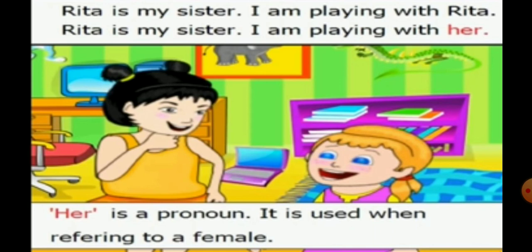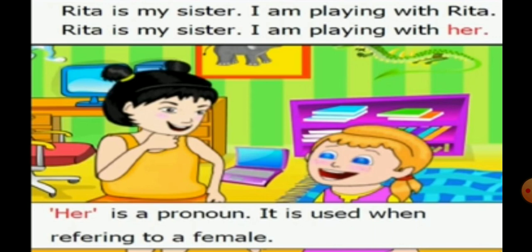So we can say, Rita is my sister. I am playing with her. The pronoun her is like pronoun she. It is used in place of a girl's or woman's name. But she is always used at the starting of a sentence as the subject. Here, her is not the subject of a sentence.